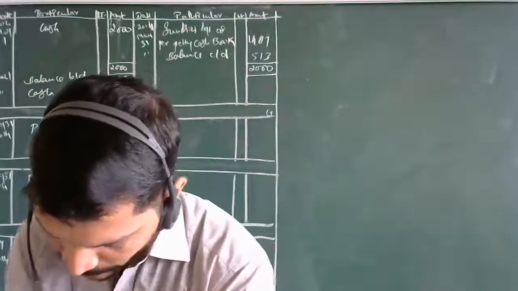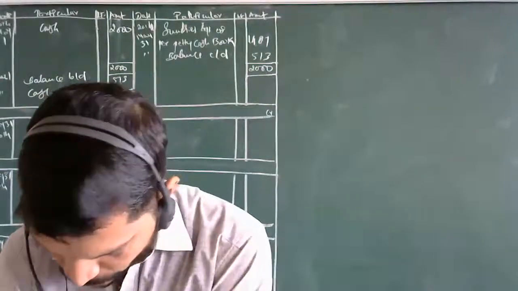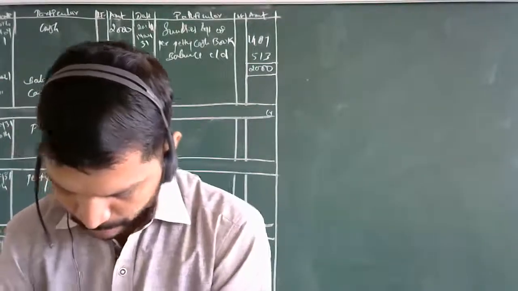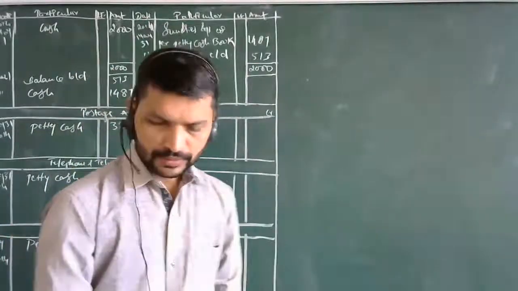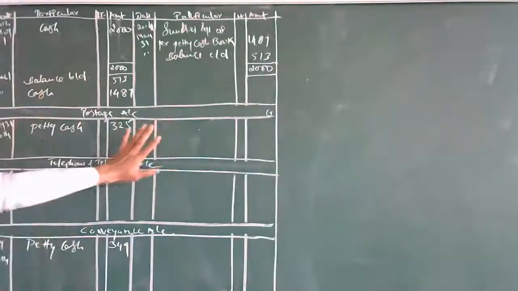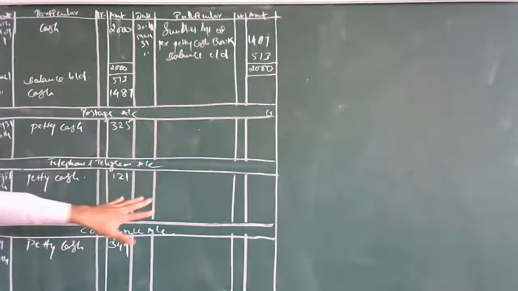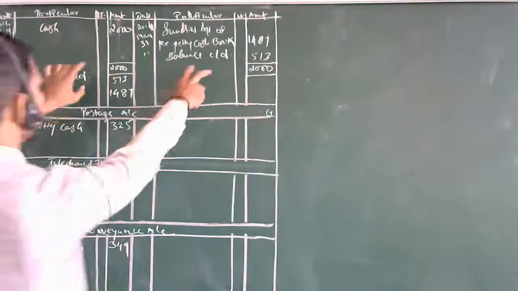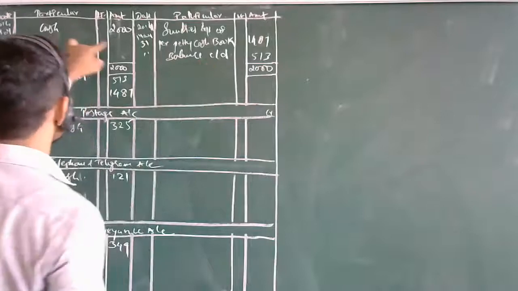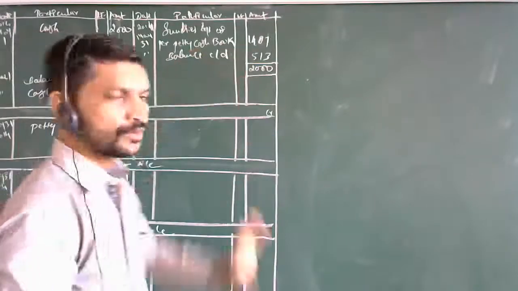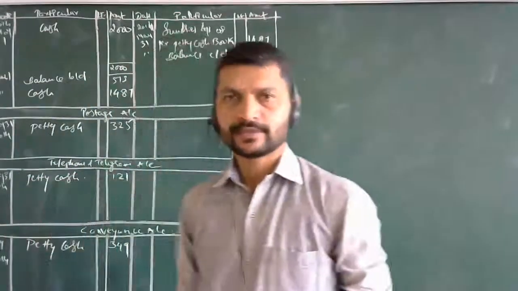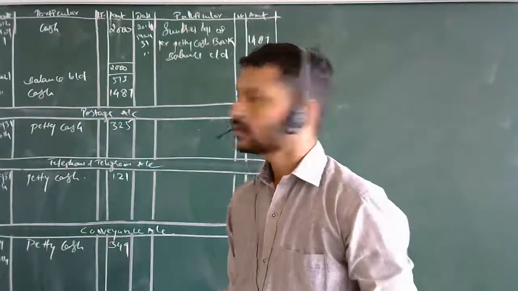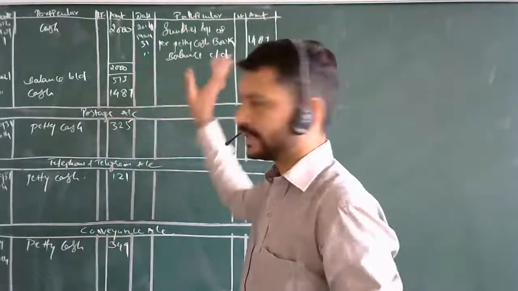Now the next part I am going to tell you is balancing of cash book. Till now, the part we have discussed is not balanced. Just like the cash 2000 that we closed out earlier, that is what we call balancing. Normally this kind of balance should be there.